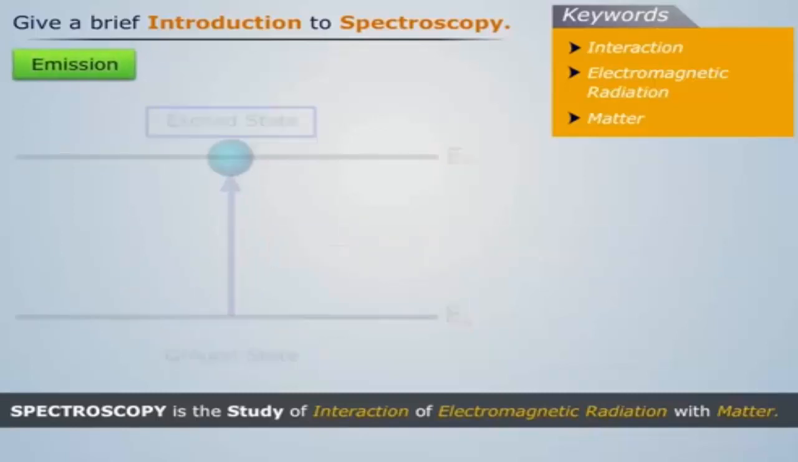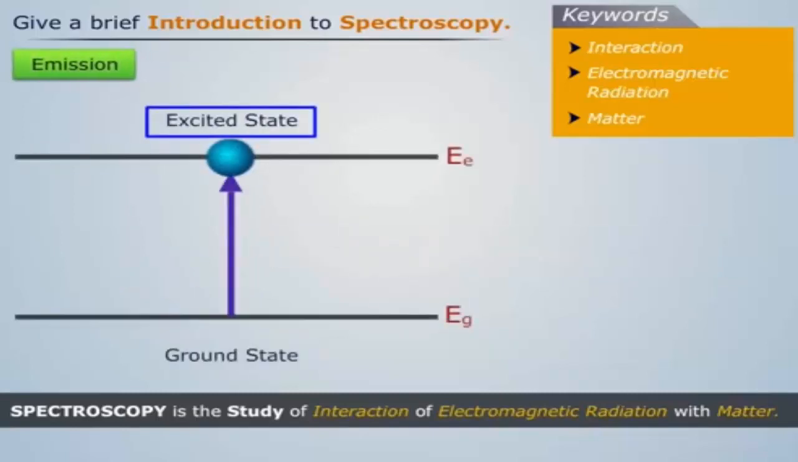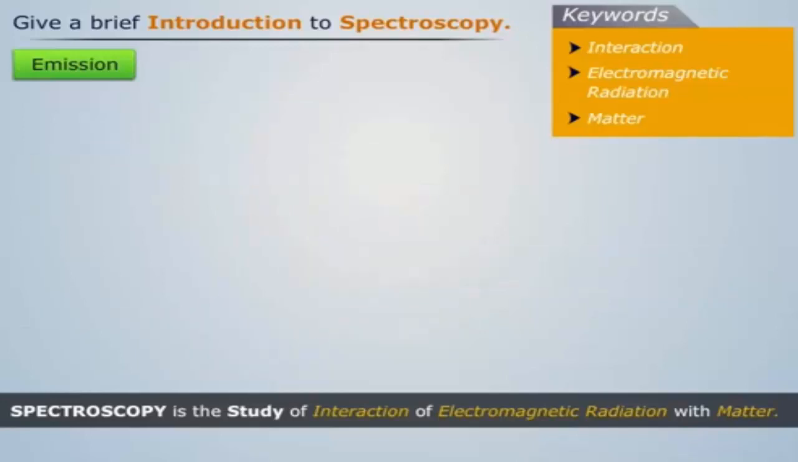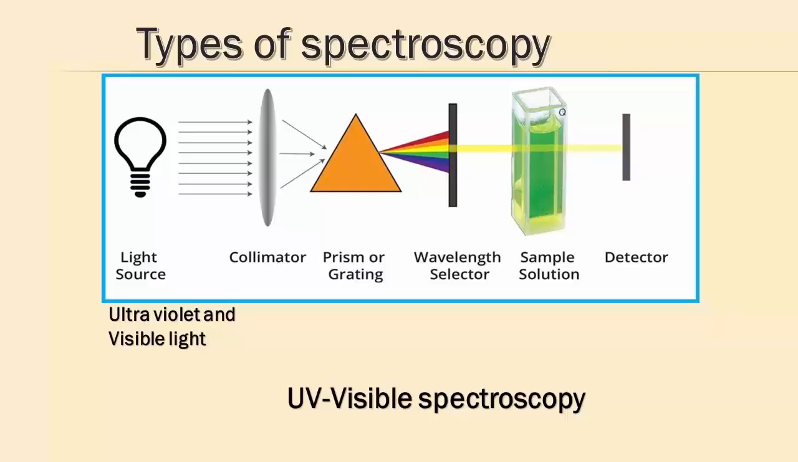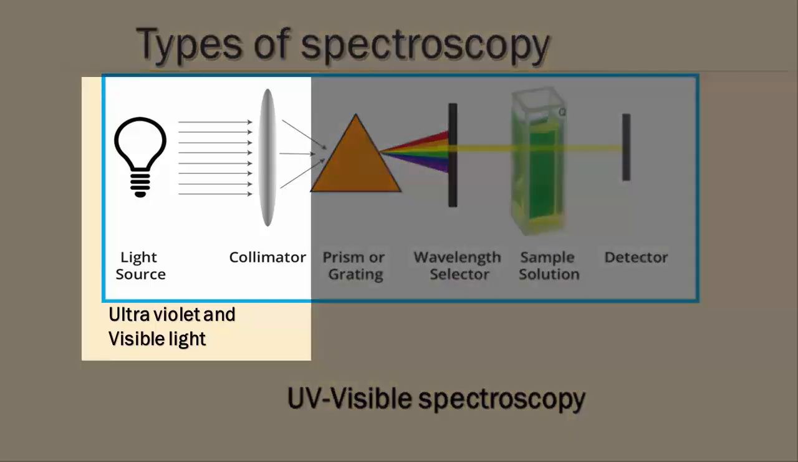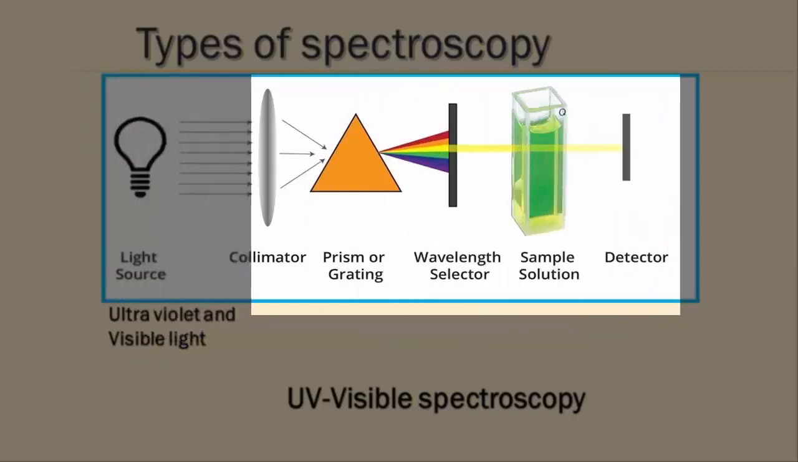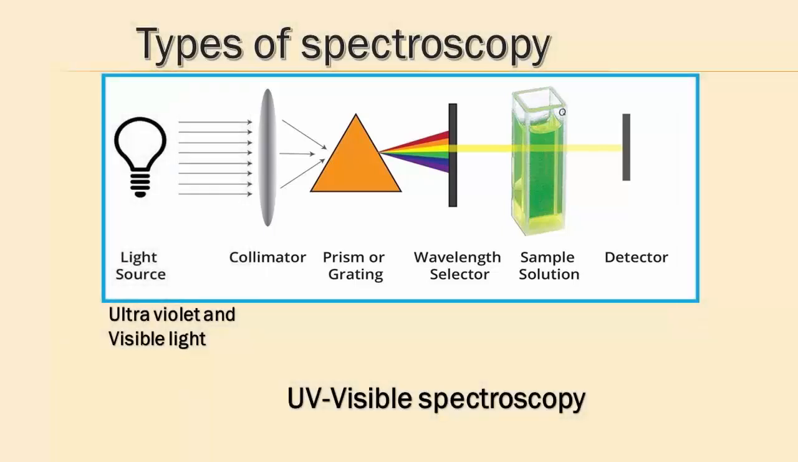Let us discuss the term emission. When electrons jump from the excited state to the ground state by the release of energy in the form of a photon, it is called emission. Let us discuss the different types of spectroscopy. There are different types of spectroscopy based on the electromagnetic radiation used for the interaction with the sample. For example, UV-visible spectroscopy, where both ultraviolet and visible energies are used.